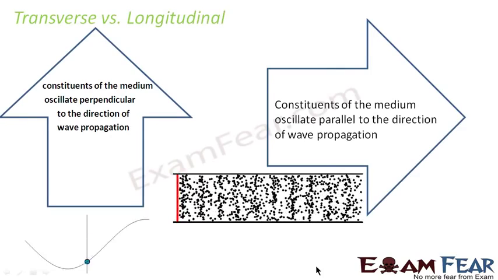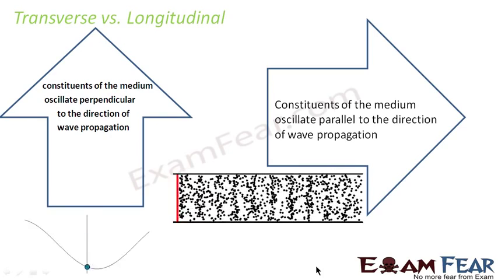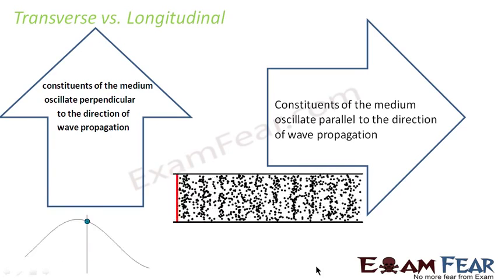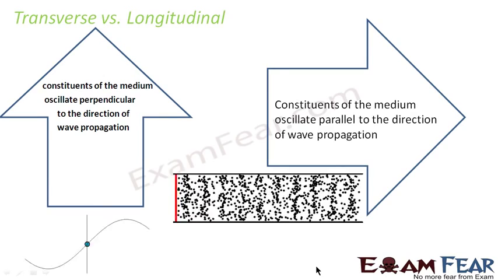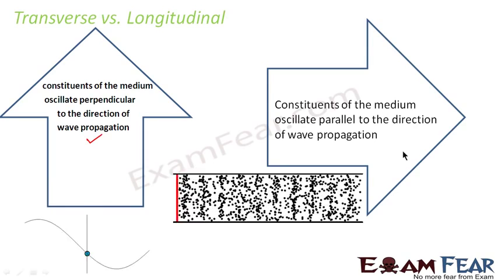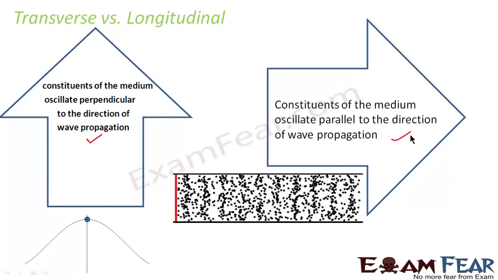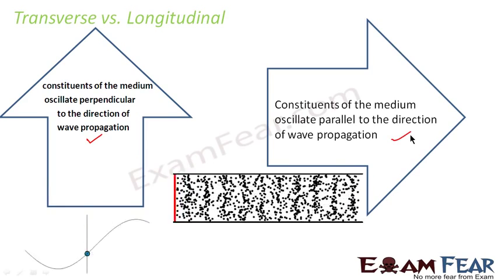So let us look at a quick review of whatever we studied. Transverse versus longitudinal. So what are transverse waves? As the arrow indicates, in the transverse wave, constituents of the medium oscillate perpendicular to the direction of propagation, right? Whereas in the case of a longitudinal wave, constituents of the medium oscillate parallel to the direction of propagation.